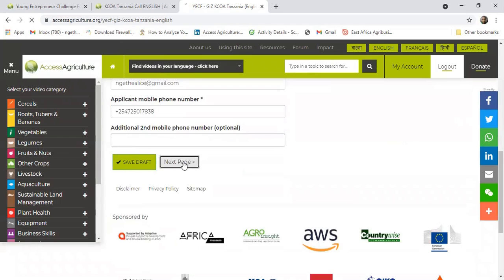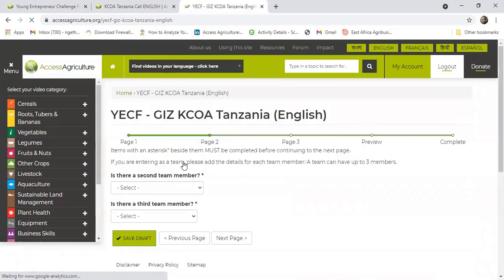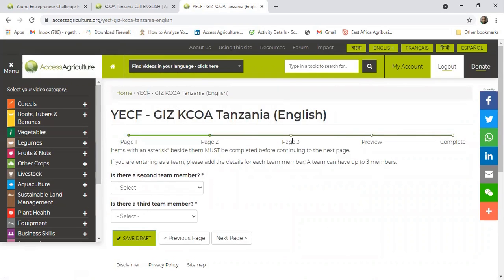And then after saving, you go to the next page, you proceed on. Page 2 basically is dealing with if you are applying as a team. So if you're not applying as a team, this page may not apply.